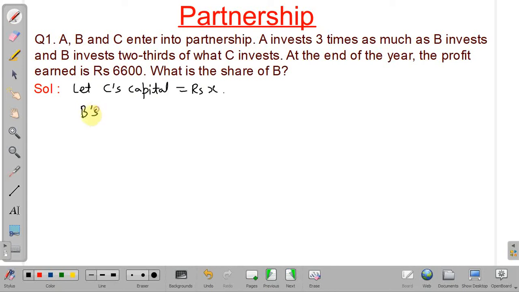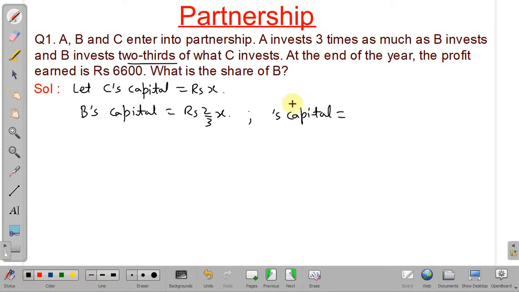B's capital is two-thirds of what C invests, so B's capital equals rupees 2/3 of X. Then A's capital. A's capital is given as 3 times as much as B invests.